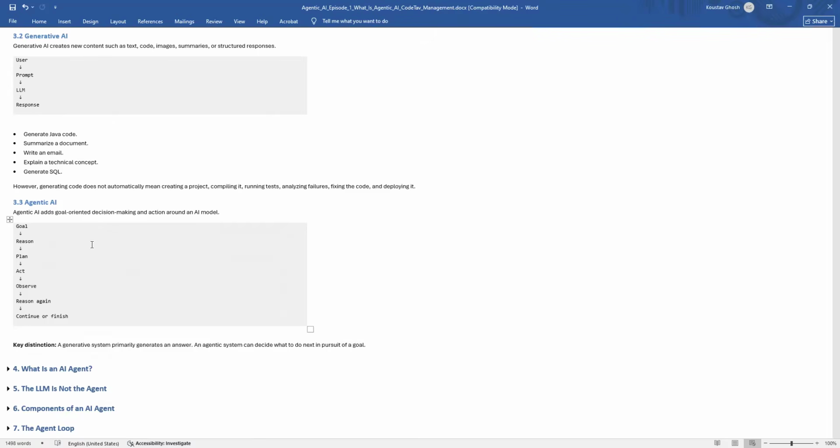So that is one of the most important lines to remember from this entire playlist. Let me repeat it. Generative AI generates an answer, agentic AI works toward a goal. Correct?